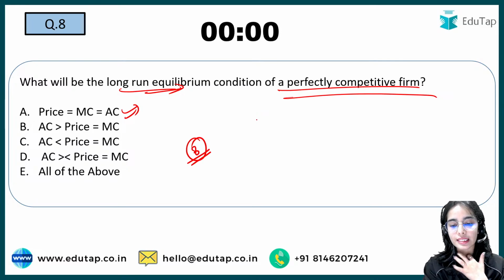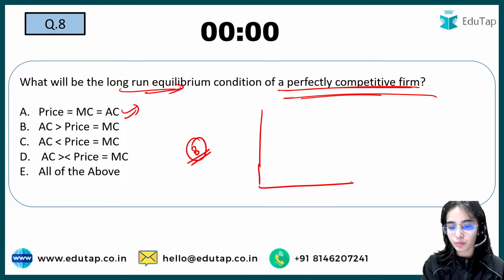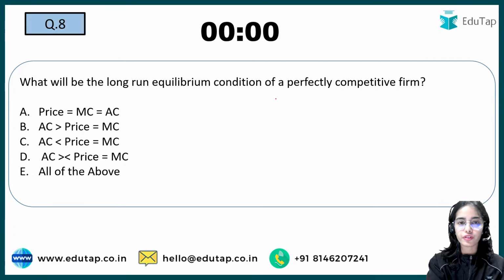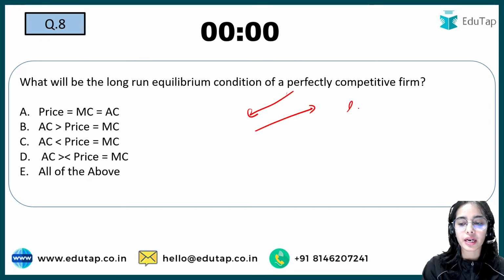Here you can understand that in perfectly competitive firms, new firms can enter or exit the market in the long run.